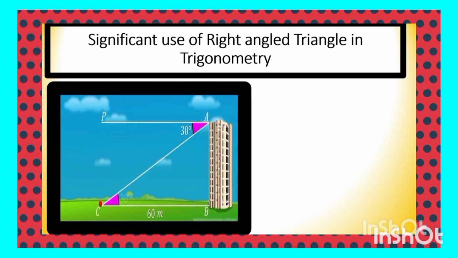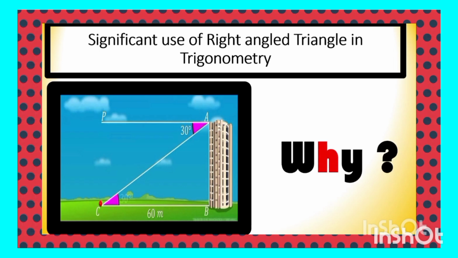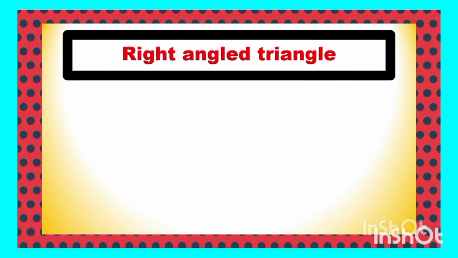Because in trigonometry you have to find the height of a building, as an application. The building makes a right angle to the ground, creating a whole right angle triangle structure. So, to study trigonometry, the right angle triangle is most important to know. So, the three components of trigonometry we are going to discuss are the most important.